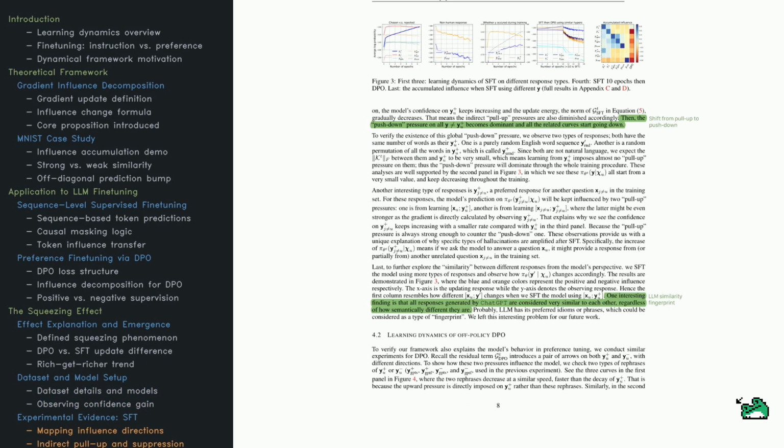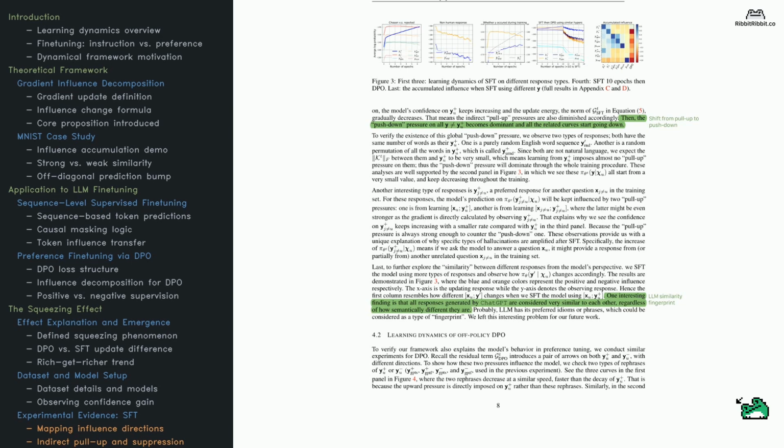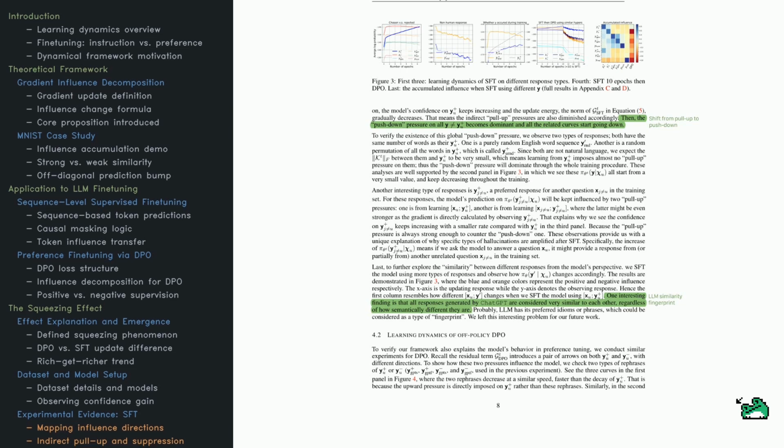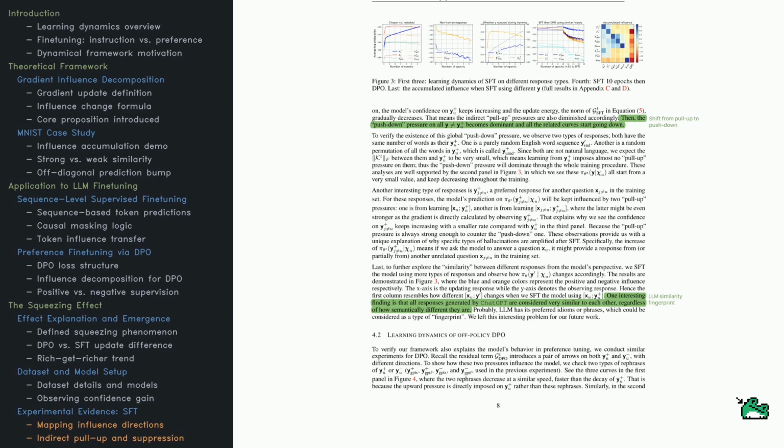Let's zoom in on SFT's broader effects. When the model learns to prefer one response, what happens to the rest? Figure 3 tells the story. Training on a preferred response steadily boosts confidence in it. But similar responses, rephrasings, or slight variants also get a lift. It makes sense. If you teach someone to like one phrase, they'll warm up to similar ones too.